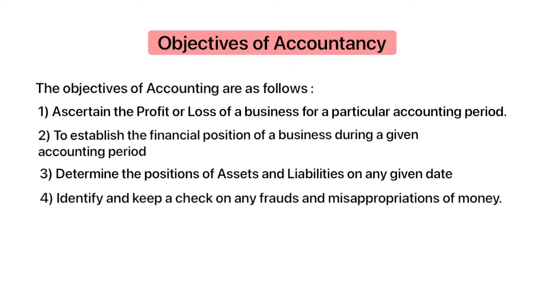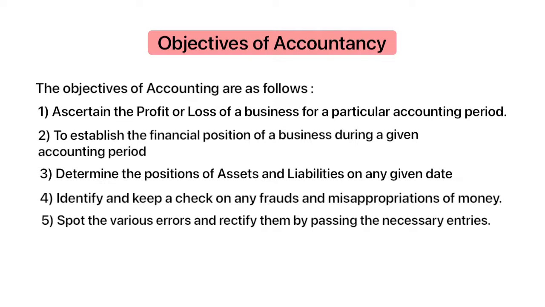Fourth objective of accountancy is to identify and keep a check on any fraud and misappropriations of money. Misappropriation includes false or misleading records or documents, unauthorized use of funds, theft of assets, causing an entity to pay for goods or services that have not been received, payroll frauds, etc. So accounting helps to keep a check on all of these factors.